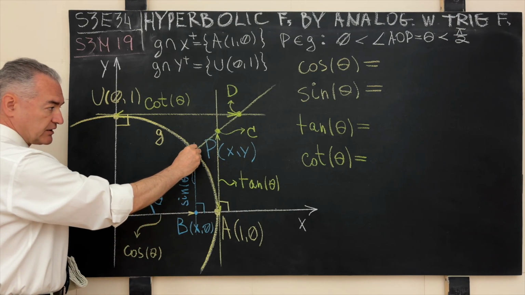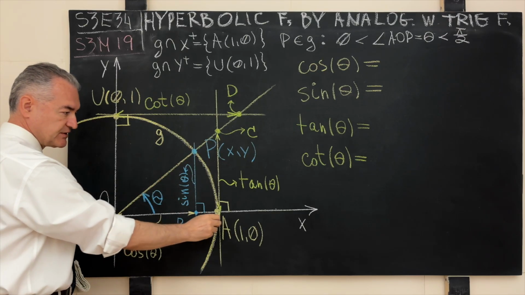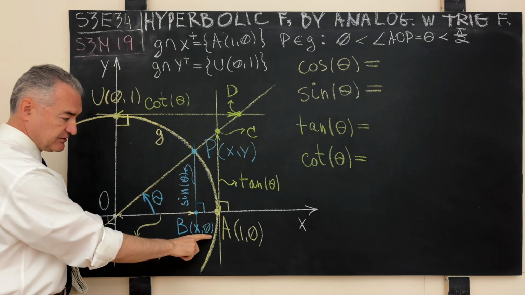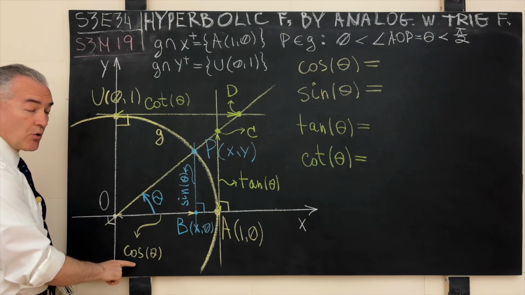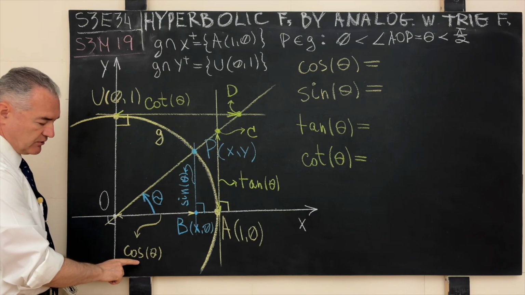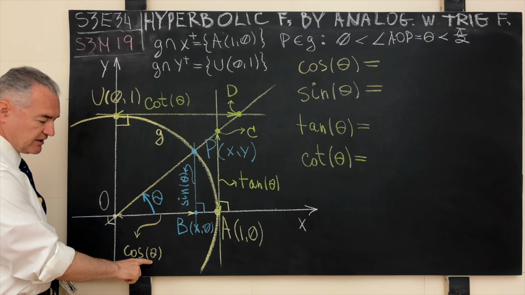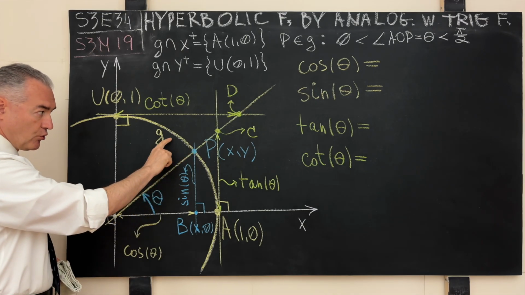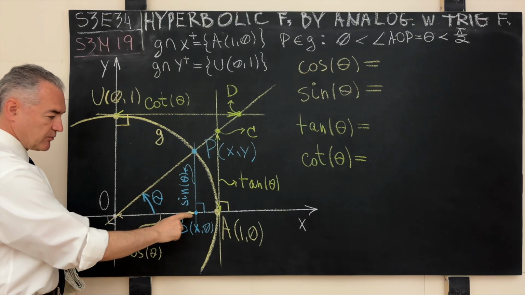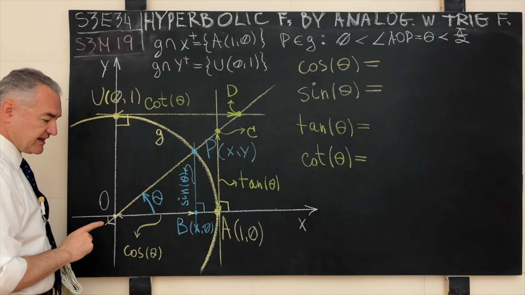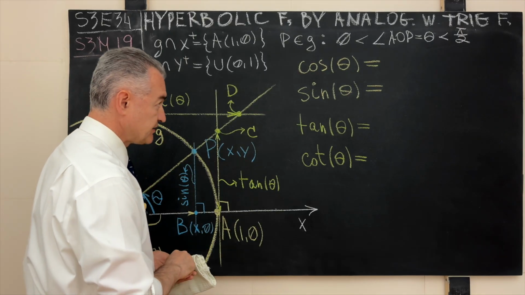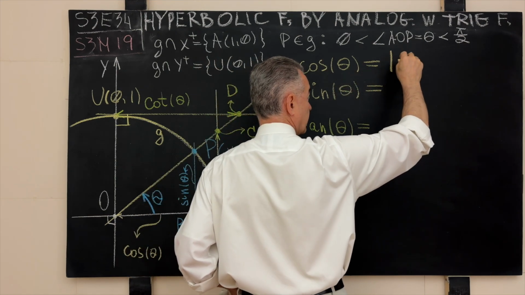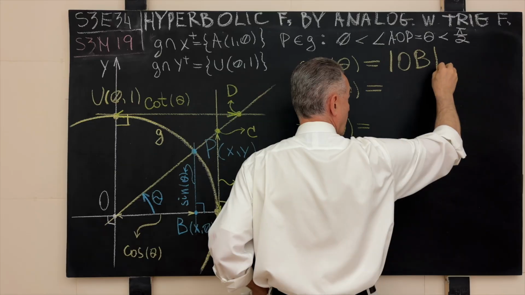Well, if we project the point P orthogonally onto the positive branch of the x-axis into the point B that has the coordinates x and 0, then the geometric or ageometric equivalent of the trigonometric function of cosine evaluated at the argument that is the central angle theta formed by the point P on the generating curve G will be the line segment OB, and more precisely the length of the line segment OB. As such, we will say that the geometric equivalent of the cosine of the angle theta will be the length of the line segment OB.